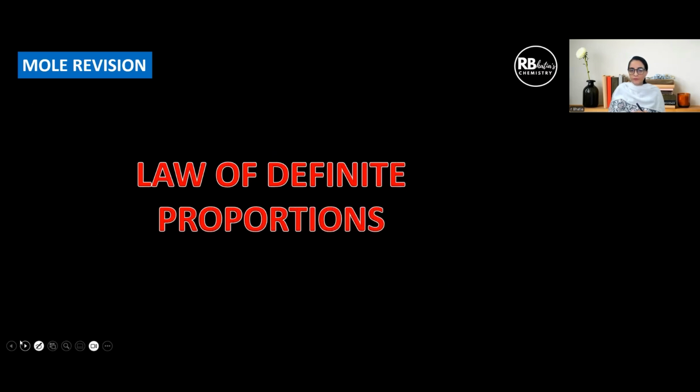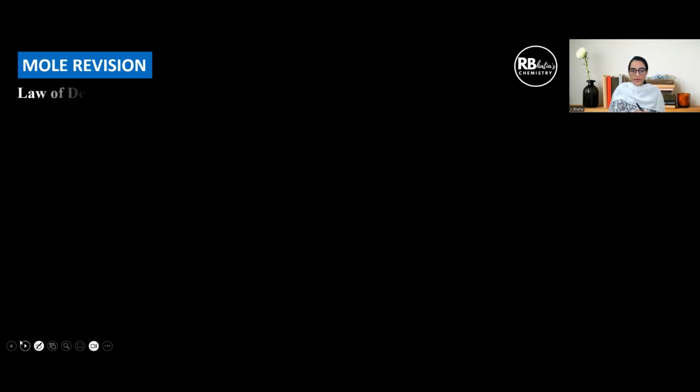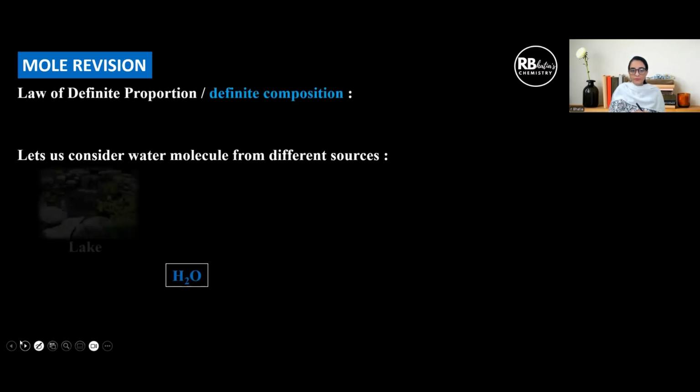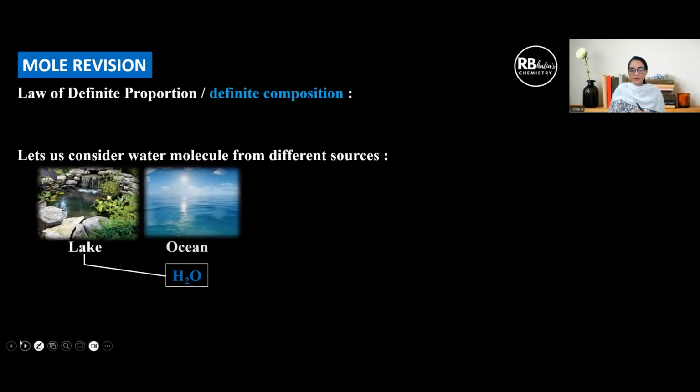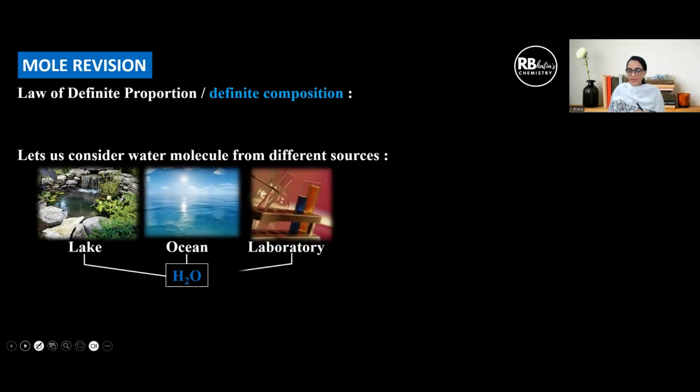Next is law of definite proportions. So again, to begin with, law of definite proportions, let us first define. First, they can ask you definition, then they can ask you who proposed the law. The law of definite proportions or definite composition states, just look at this. We have water coming from different sources, lake, ocean, or water produced in a chemical reaction in a lab.